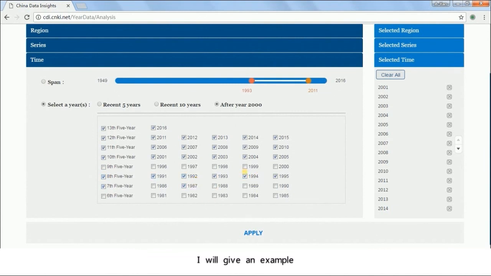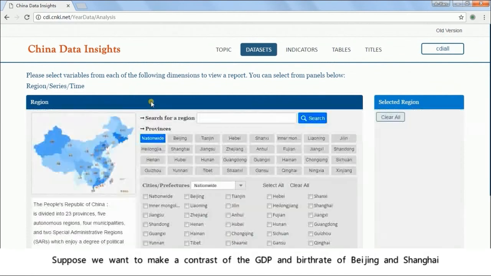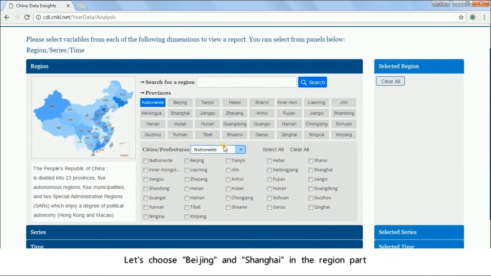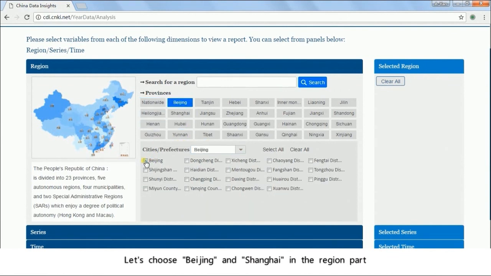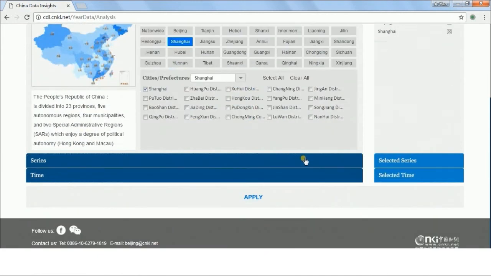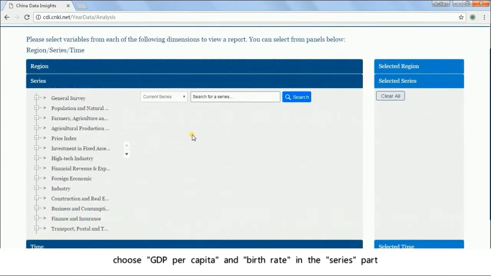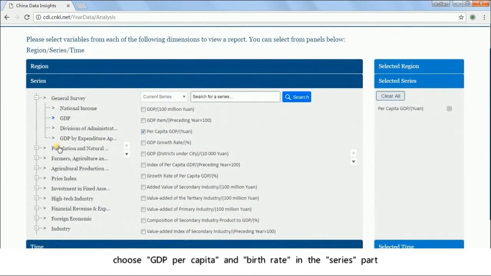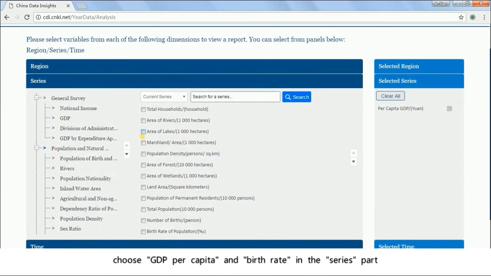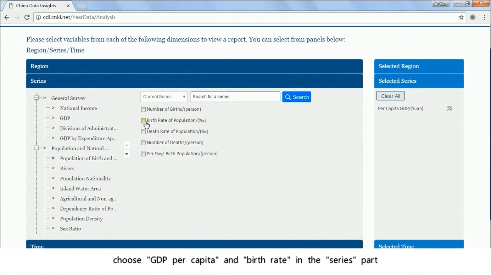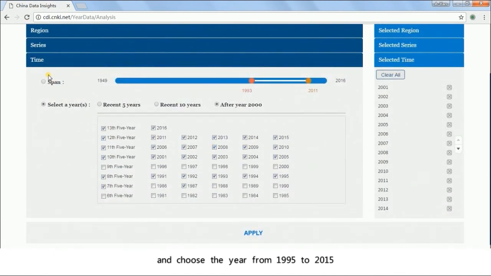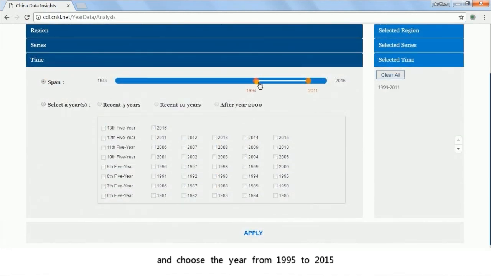I will give an example. Suppose we want to make a contrast of the GDP and birth rate of Beijing and Shanghai. Let's choose Beijing and Shanghai in the region parts. And choose GDP per capita and birth rates in the series parts. And next, let's choose the year from 1995 to 2015.